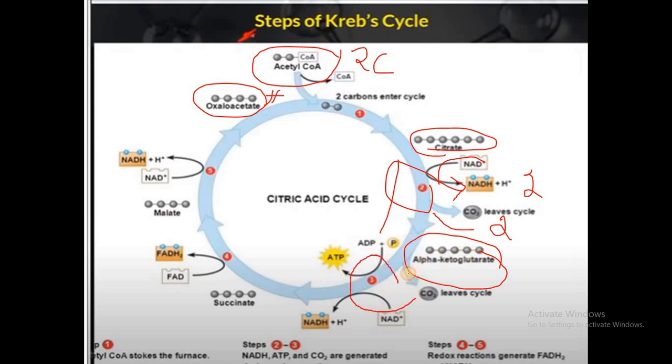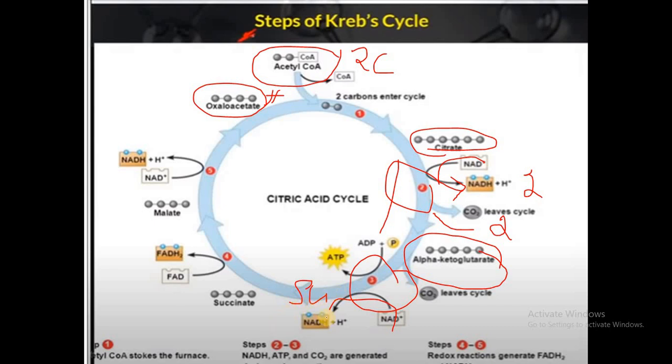The next, third step that we find in the Krebs cycle is, again, oxidative decarboxylation, during which the alpha ketoglutarate gets converted into what? The succinyl CoA. Here it is not given, so I'll write succinyl CoA. It gets converted, and during this step also what happens, NAD gets converted into NADH2 by picking up the hydrogens, those are coming from the alpha ketoglutarate.